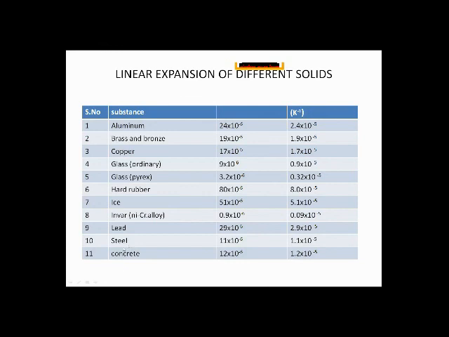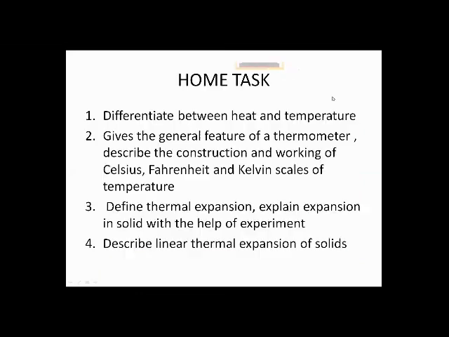Now here, steel is 11 multiplied by 10 to the power minus 6, which in Kelvin is 1.1 multiplied by 10 to the power minus 5. Concrete is 12 multiplied by 10 raised to the power minus 6, which is also equal to 1.2 multiplied by 10 raised to the power minus 5 per Kelvin. These are the linear expansion coefficients of different solids.